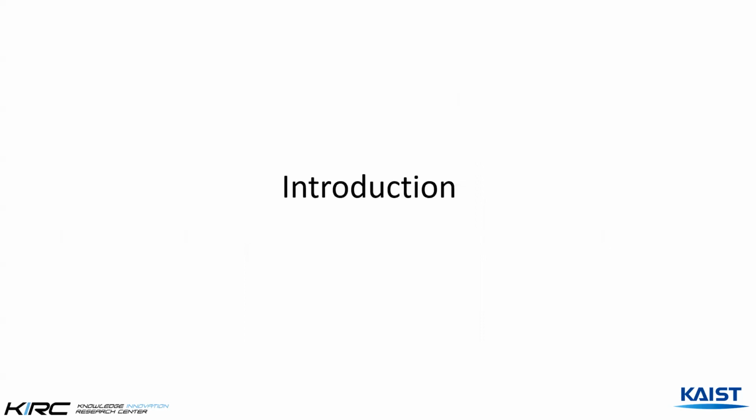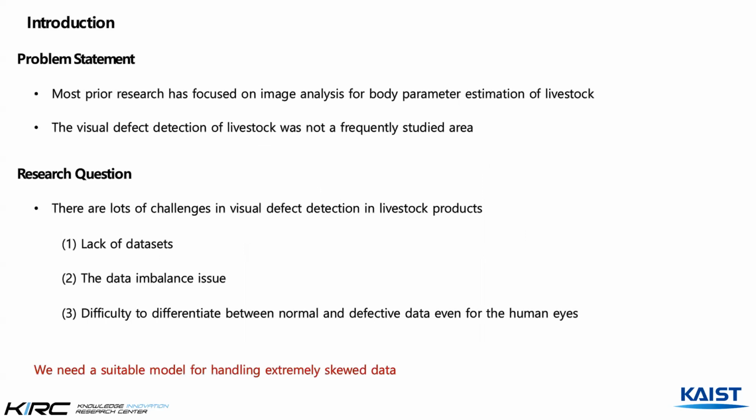Now let's move on to the introduction part. With the development of learning-based models and the emergence of deep learning, many advances have been made in the field of computer vision, which has also contributed greatly to solving various industrial problems. Computer vision is also widely used in the field of detecting defective products from image data taken during production. Computer vision is also widely used in the livestock system, often in terms of managing the welfare of animals in real time.